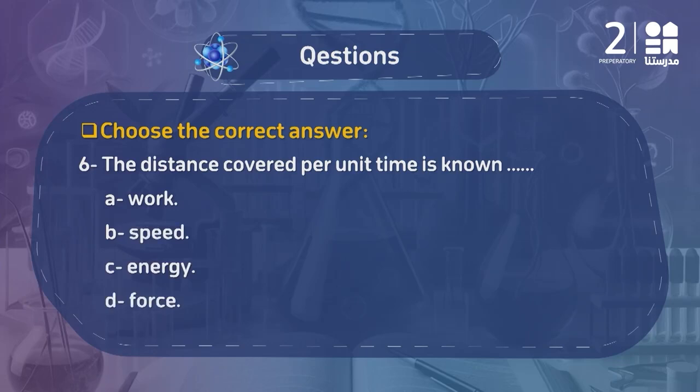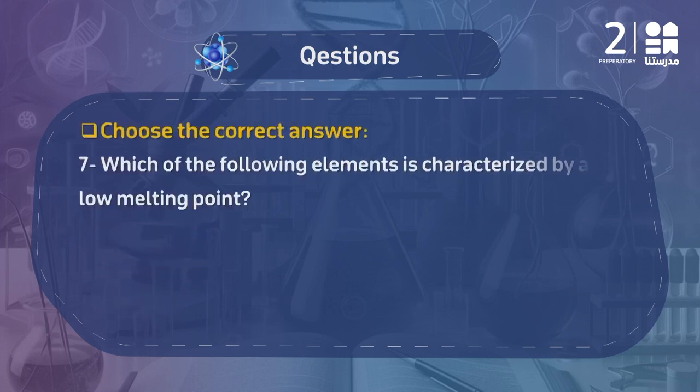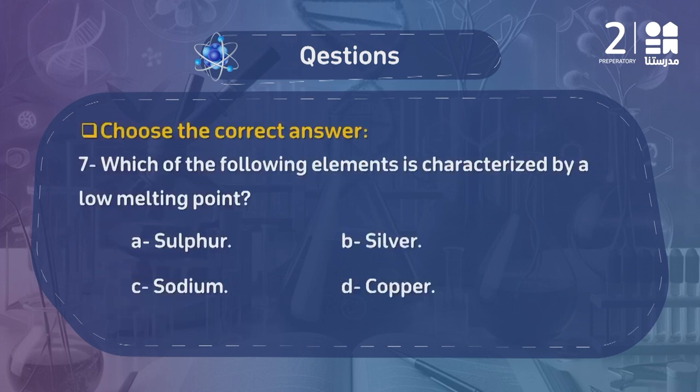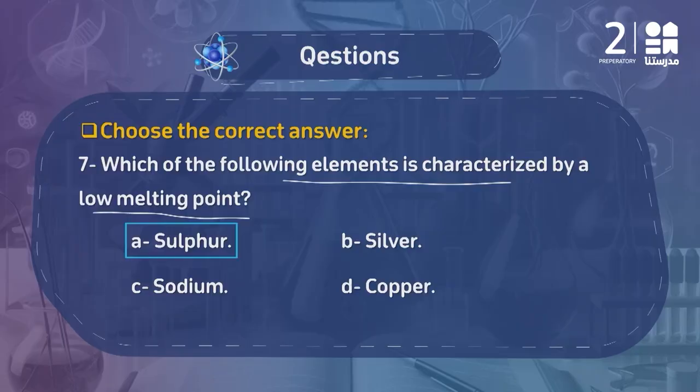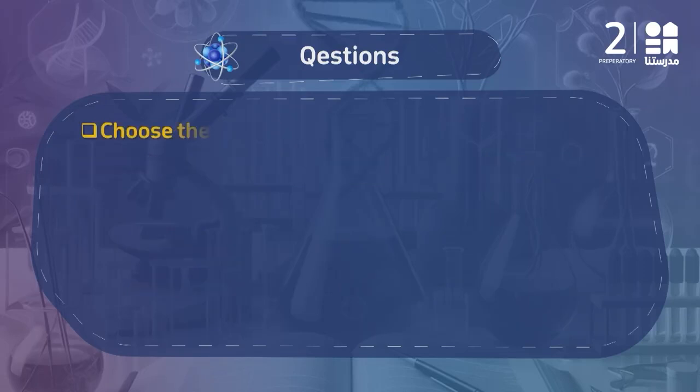Question number 6 says the distance covered per unit time is known as speed. Another question asks which of the following elements is characterized by low melting point. Of course we know that all non-metals have a low melting point, so we will look for silver, as silver, copper and sodium, all of them are metals.